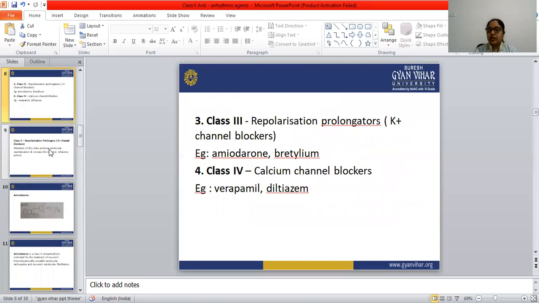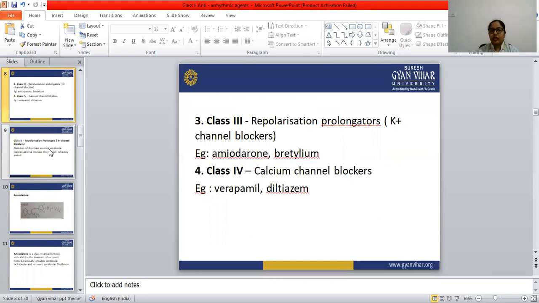Class 3 drugs are repolarization prolongators, or we can say potassium channel blockers, and the example is amiodarone. Class 4 is also known as calcium channel blockers. The examples are verapamil and diltiazem, which we have seen in the calcium channel blockers in the second unit.